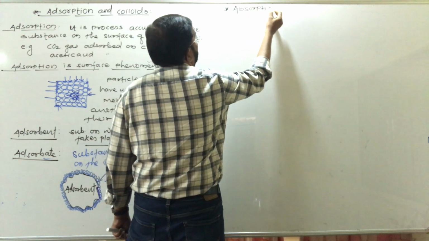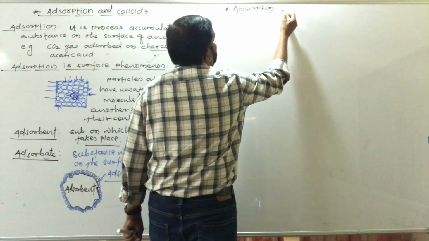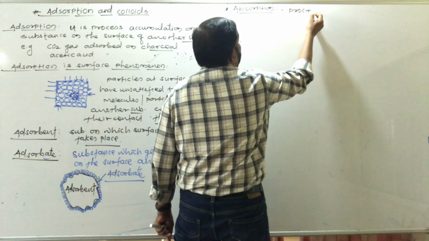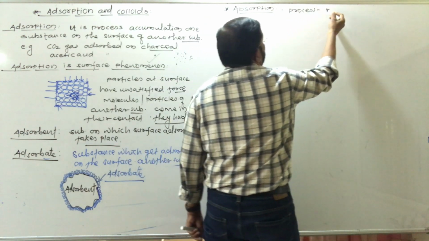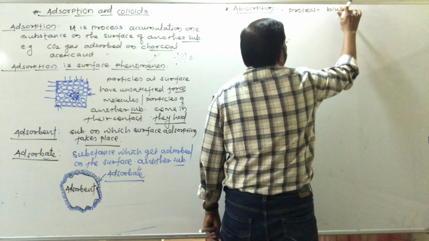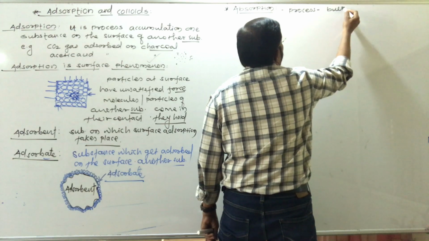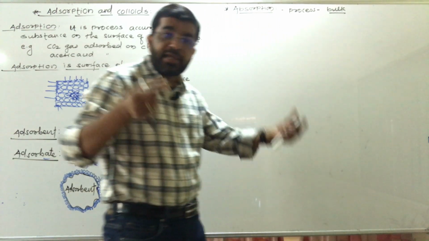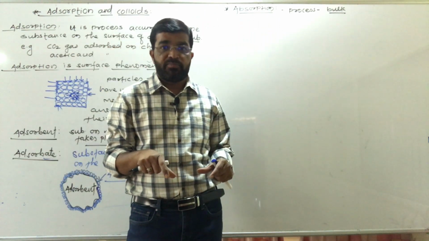Absorption. So here absorption is the process. It is the process which takes place in bulk. यानी कि ये अंदर भी होती है सब्सटेंस के.